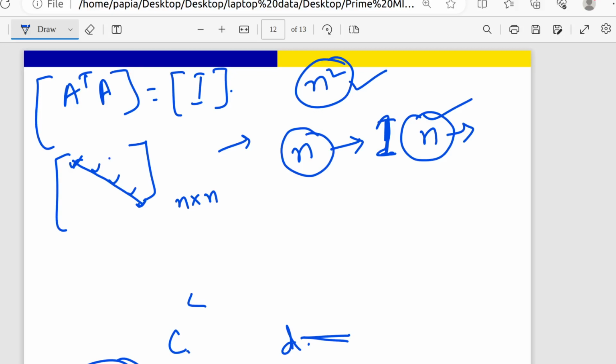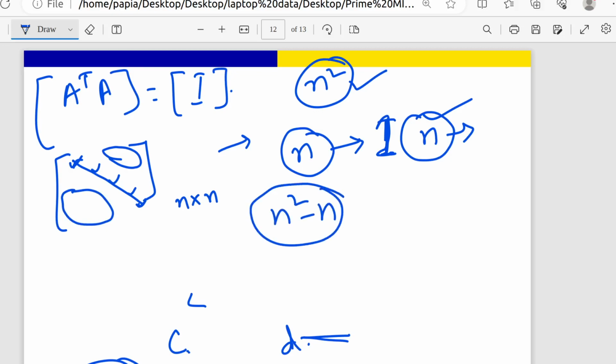Now you can see all the non-diagonal terms are there. How many non-diagonal terms are there? Obviously n square minus n, because I have subtracted n from n square.